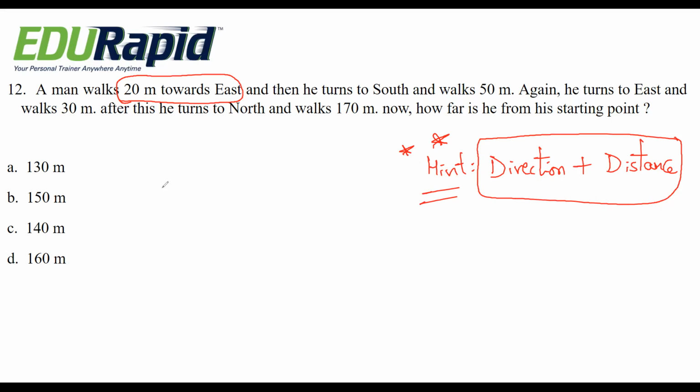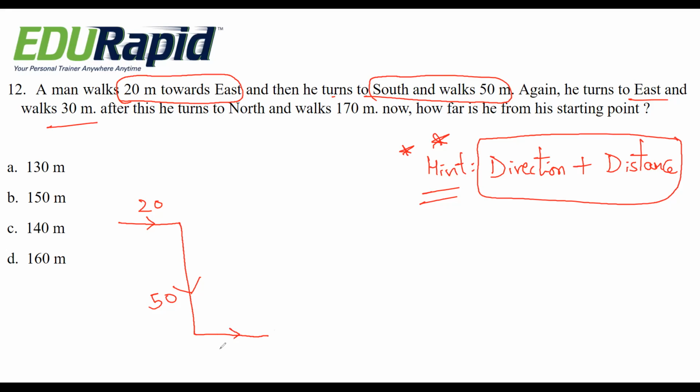So east 20 meter. Then it turns south 50 meter. South means downward 50. Then again east 30 meter.